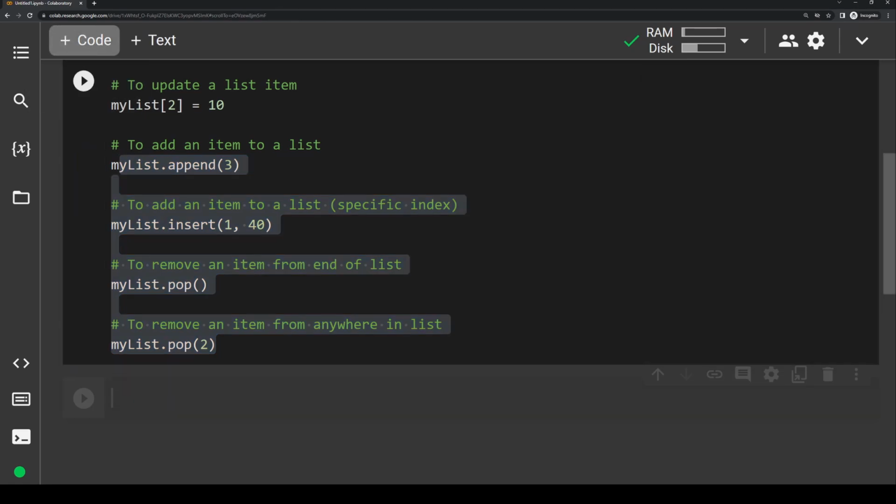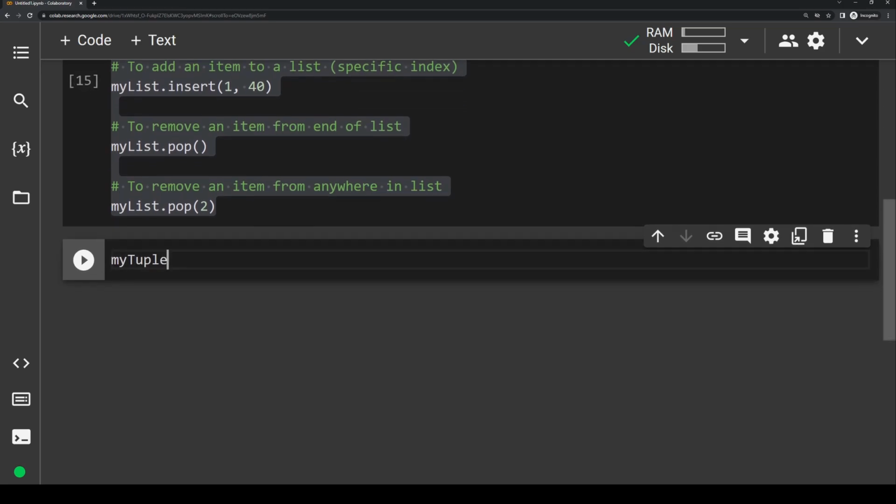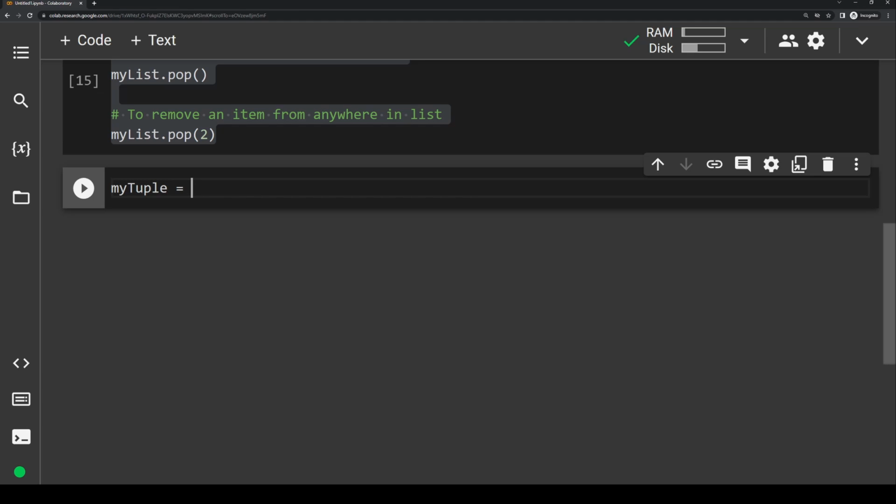Let's go ahead and add another code block underneath this one. And let's write a new tuple. Let's say my tuple, let me scroll down here. My tuple equals parentheses, yes, comma, no, comma, maybe. So I can still print out and access tuple values just as I can with lists, like this.